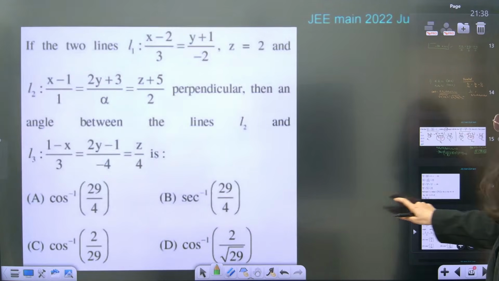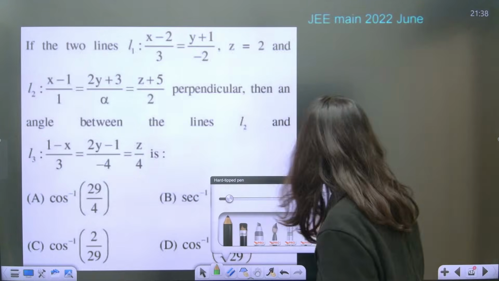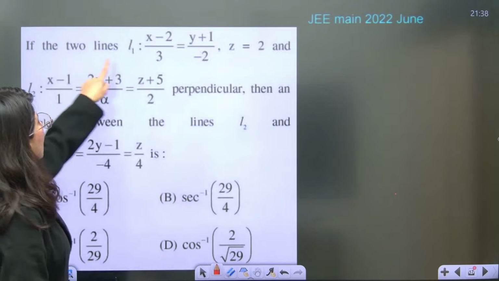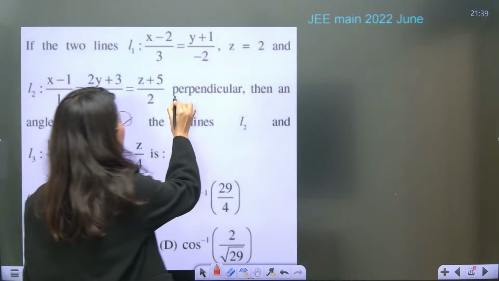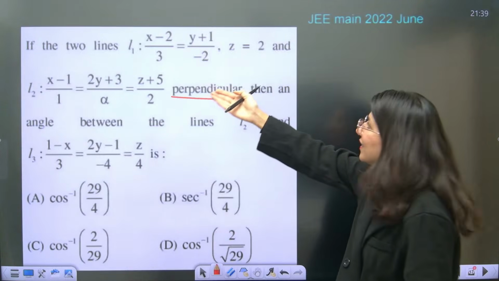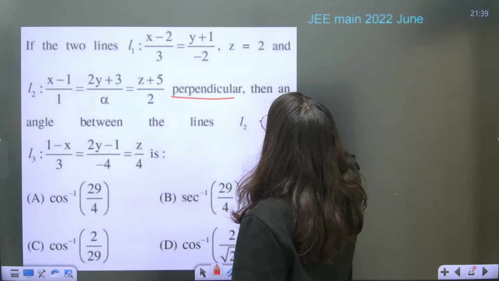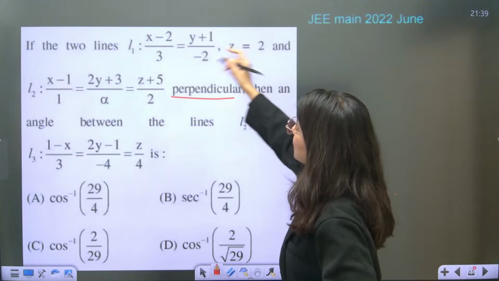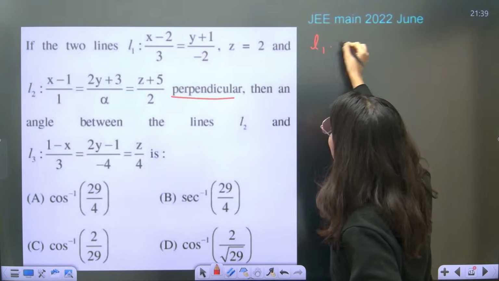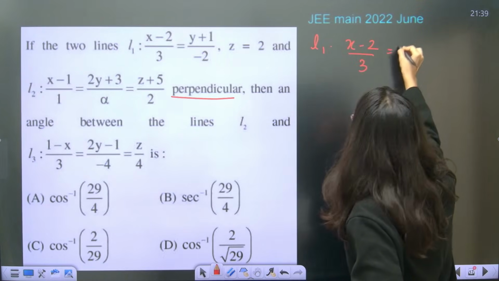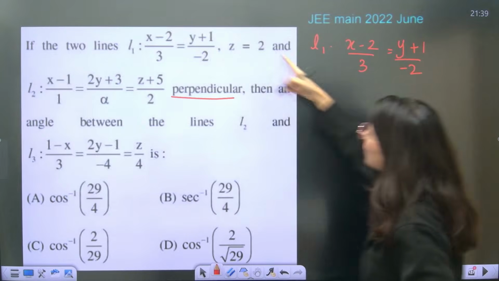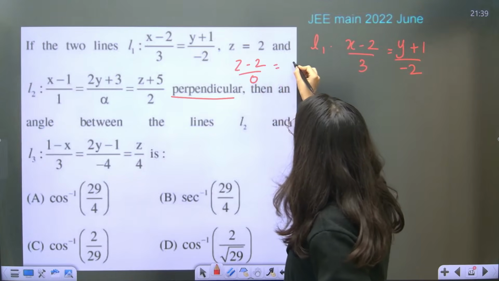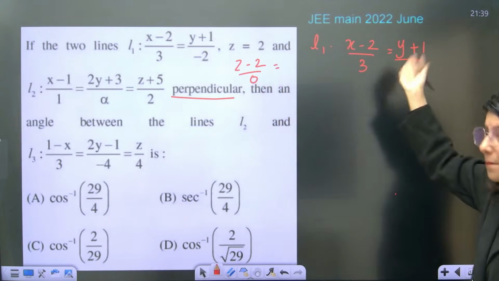One more question which was asked in JEE Main 2022. Let us read out this question loudly. Understand it. Try to solve it now. So two lines L1 and L2 are perpendicular. This is so easy, right? Clearly, by the way, z equals to 2. So line 1, if I just try to write line 1, x minus 2 by 3 is done. y plus 1 upon minus 2 is also done. What about this? Comma is written. So z minus 2 upon 0, basically this is how you have to write, z minus 2.